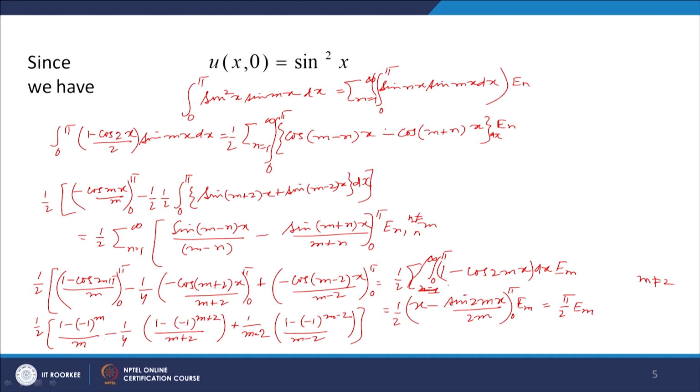So, here what will happen is that you can see if m is even, what we get, m is even, then this is 1 minus 1, so 0. M is even means m plus 2 is even, so this is also 0. When m is even, 1 minus minus 1 to the power m minus 2 is 0, so this is also 0. So, let us take m to be odd. Okay, m equal to 2 case we will resolve later. So, when m is even, not equal to 2, we get left side is 0. So, E m equal to 0.